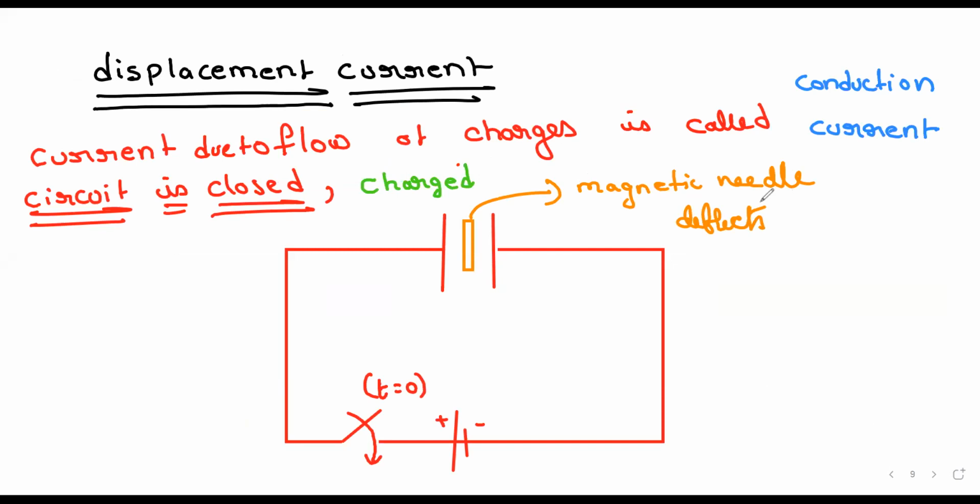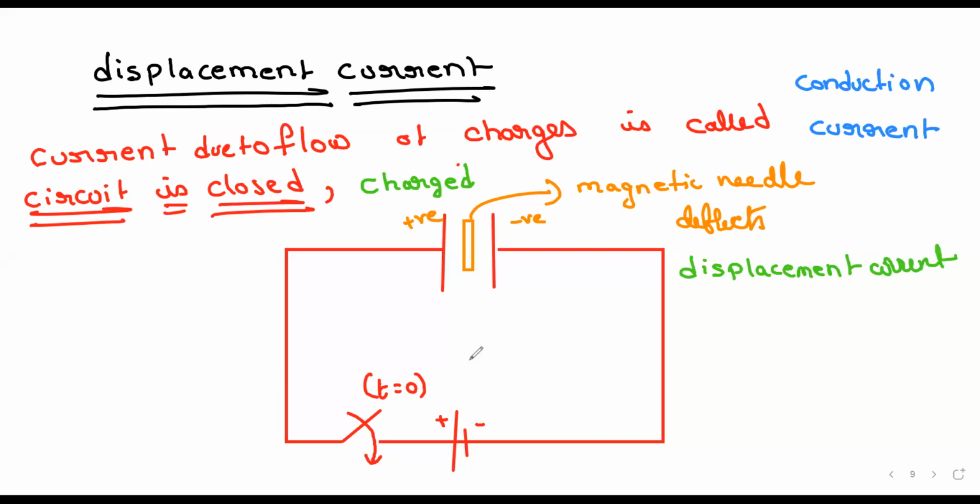This experiment was done by Maxwell, and he came to the conclusion that there is a current, even though we cannot see it. Current flows from the positive plate to the negative plate in the capacitor, and that current is called displacement current.